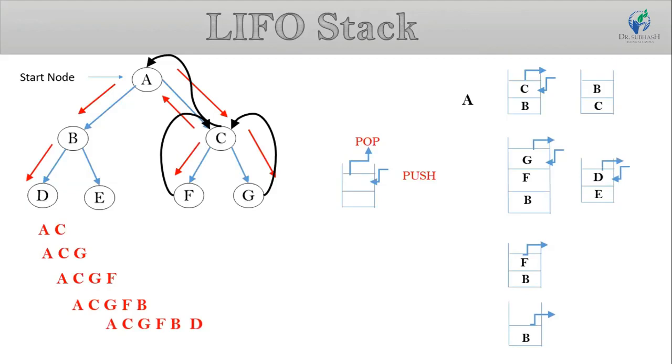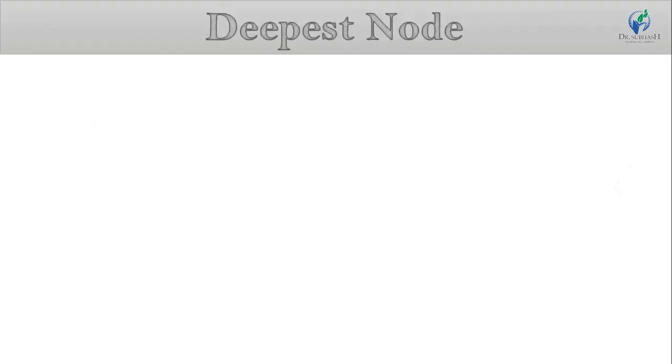So we move to the parent node of D, which is B. Node B is already covered, so now we pop the E element from the stack. So our search sequence is A to C, C to G, G to F, F to B, B to D, D to E.